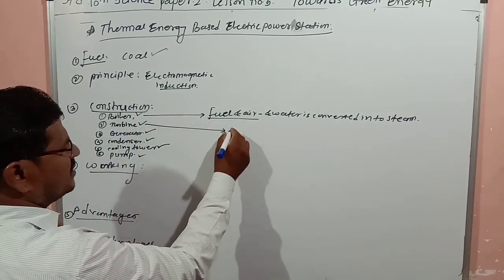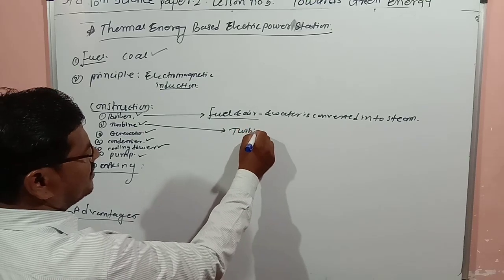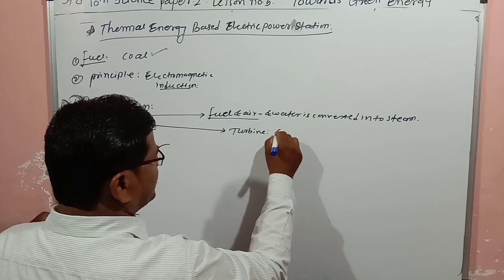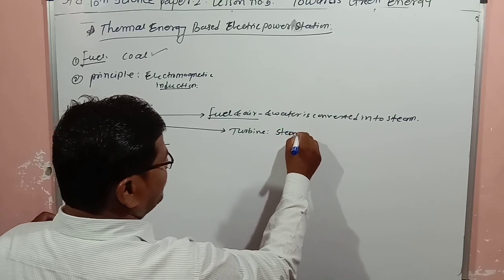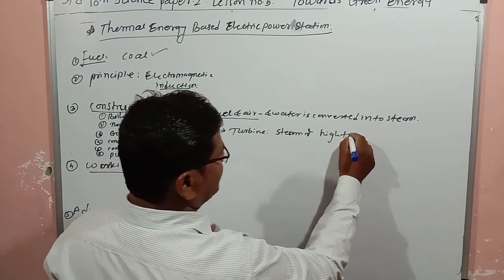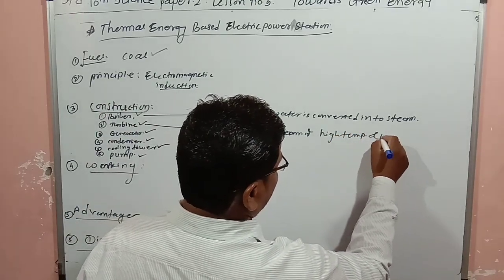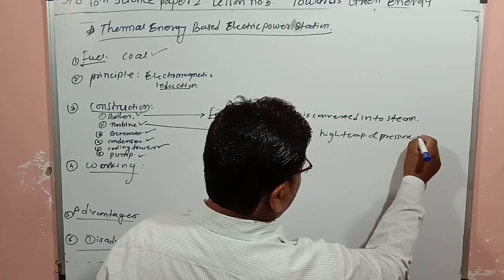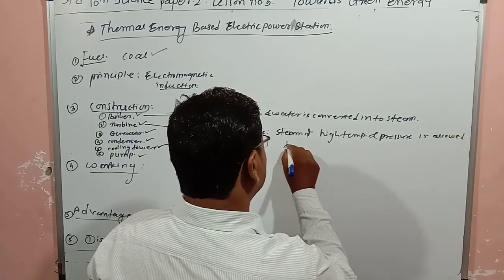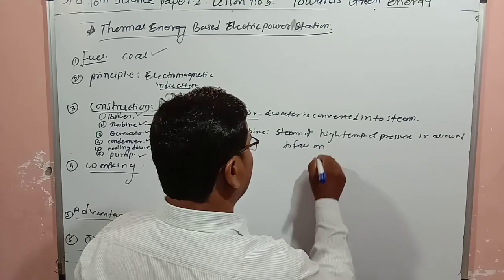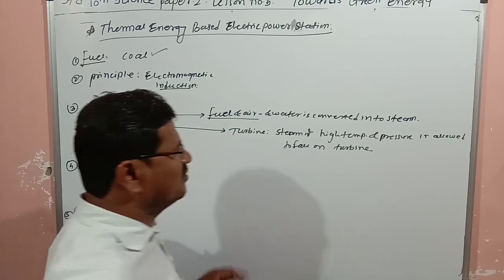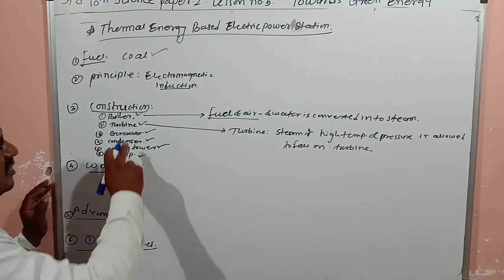Then next is the turbine. In case of the turbine, steam of high temperature and pressure is allowed to fall on the turbine, so the turbine will rotate.